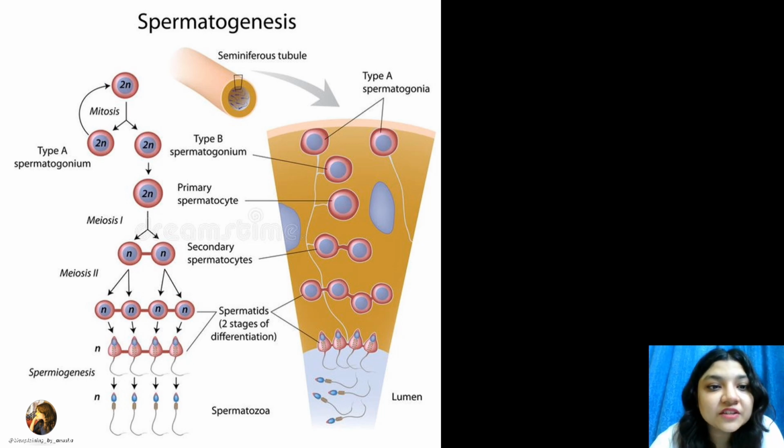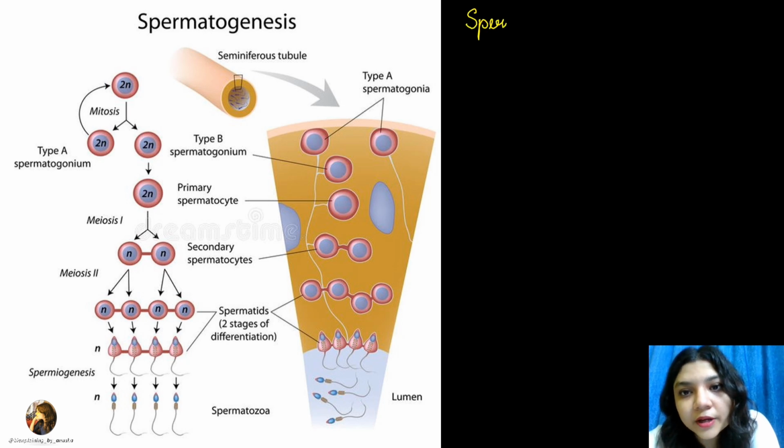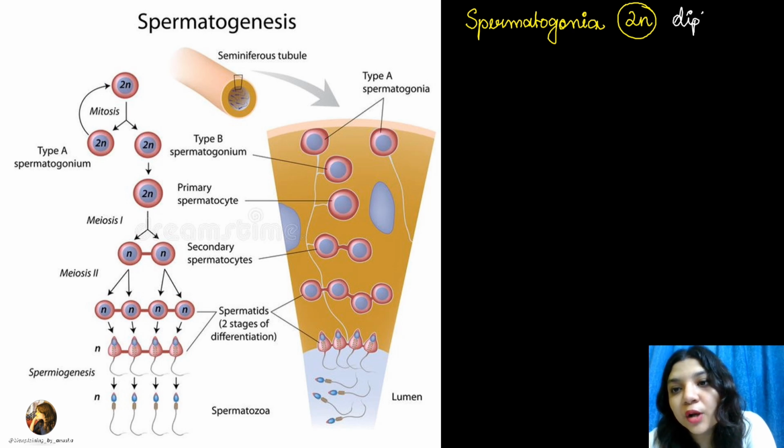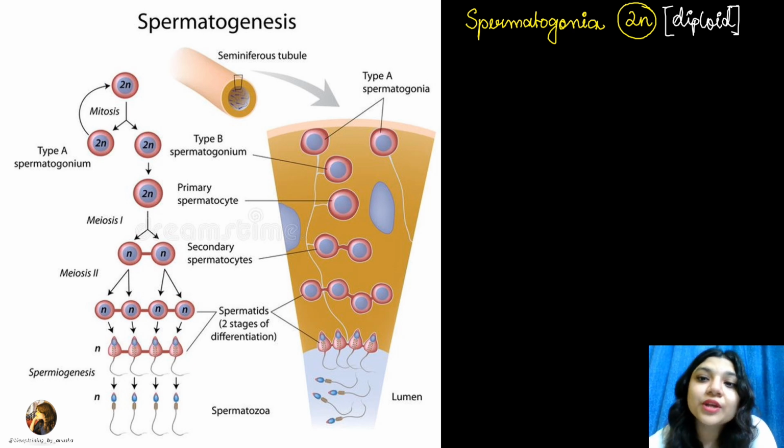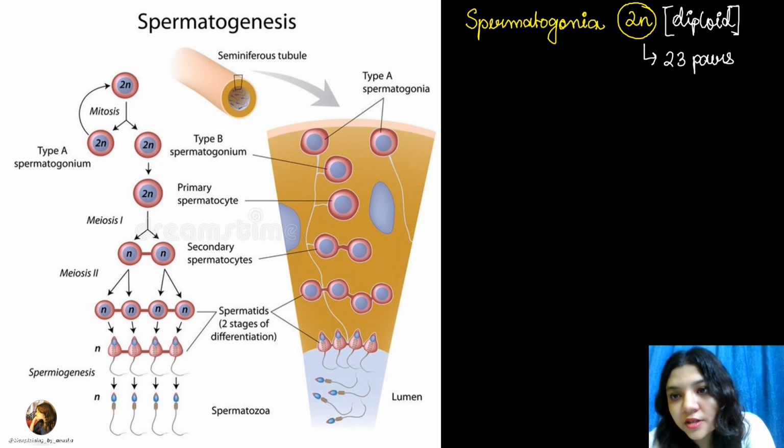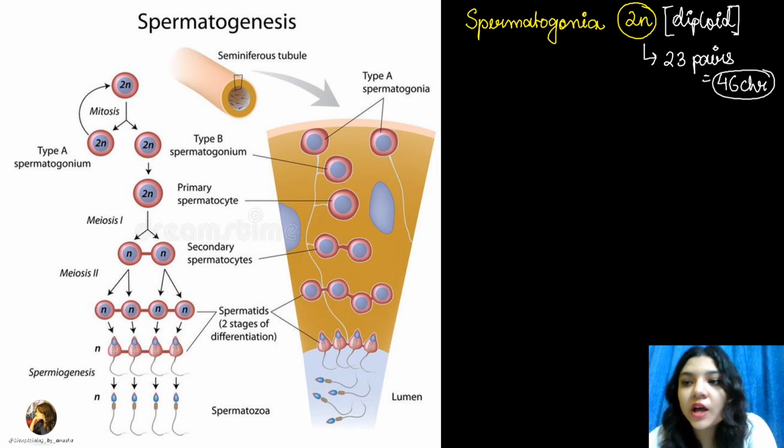Now, what is the actual cell division process? First, these spermatogonia are 2n. What do we understand by 2n? 2n means that they are diploid, right? That means they have 23 pairs of chromosomes. In case of humans, 23 pairs, meaning a total of 46 chromosomes are present. 23 pairs. That means total 46 chromosomes are present.